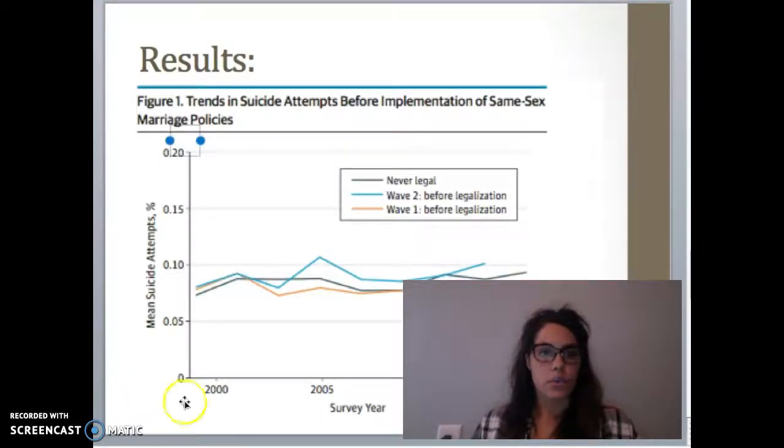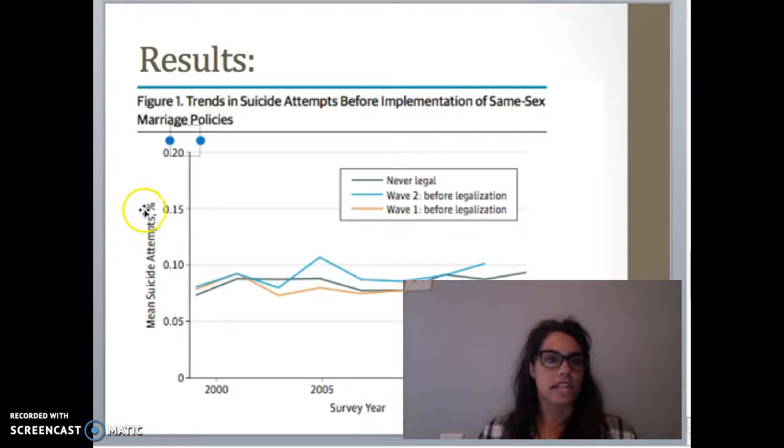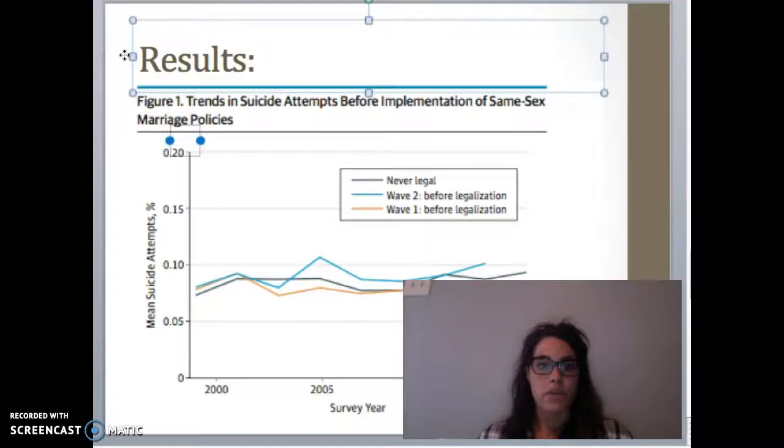The results, this is figure 1. Wave 1 are the states that implemented same-sex marriage policies before 2013, and wave 2 are the states that implemented them in 2013 or 2014. The reason I put this on there is because I think it's important to know that there was no significant trend. The trends were flat and similar between wave 1 and wave 2, so there were no statistically significant findings that, before implementation, the rates of suicide differed in these states.